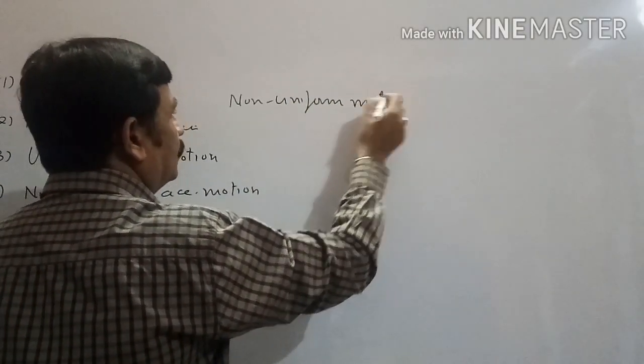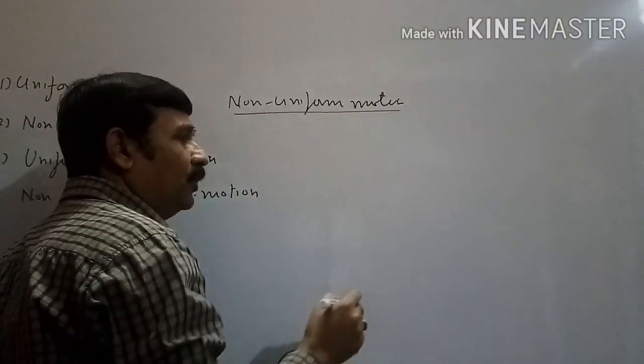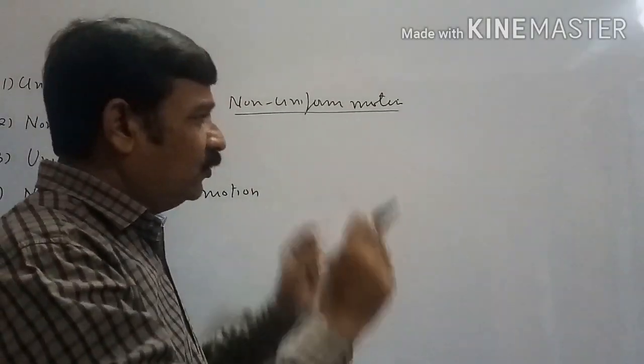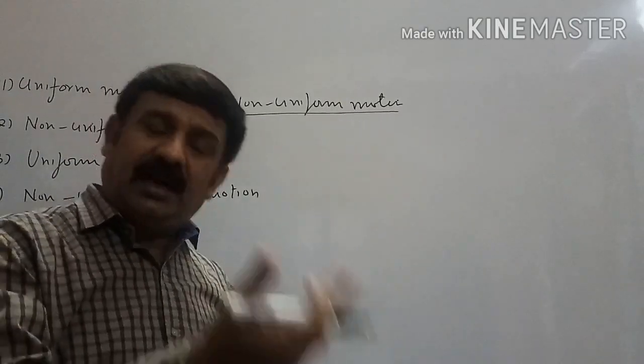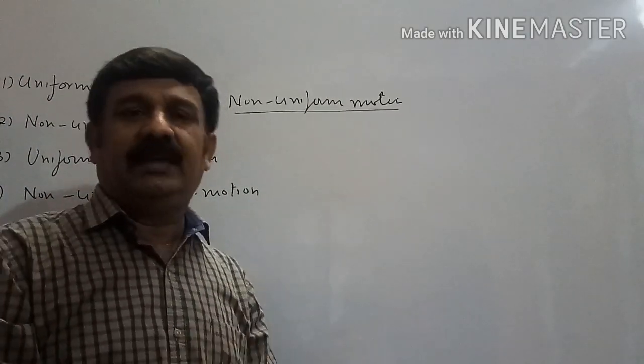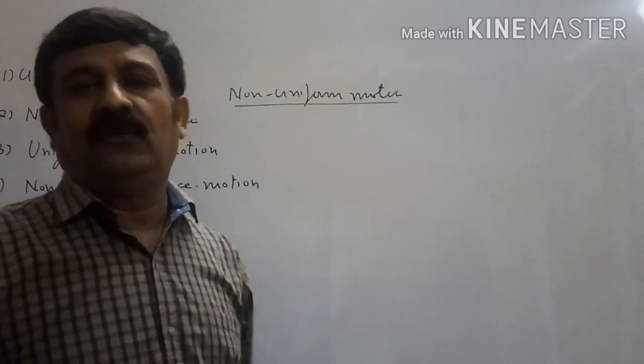Non-uniform motion. When a body travels unequal distance in equal interval of time, or when a body travels equal distance in unequal interval of time, in both the cases motion is said to be non-uniform motion.